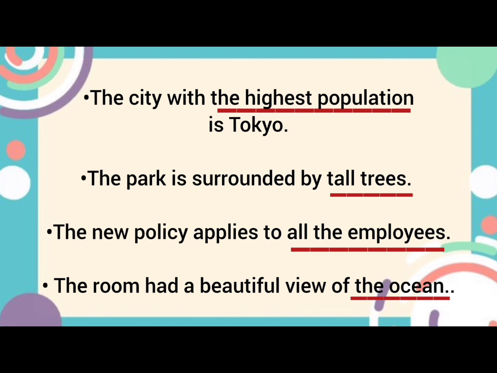Next example is the new policy applies to all the employees. Again, to is preposition here and all the employees is considered as the object of preposition. The room had a beautiful view of the ocean. Now, again of is preposition and the ocean is the object of preposition.